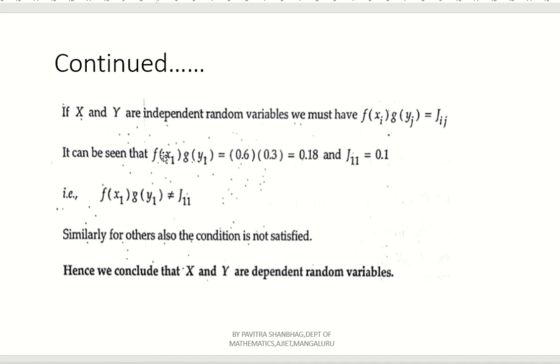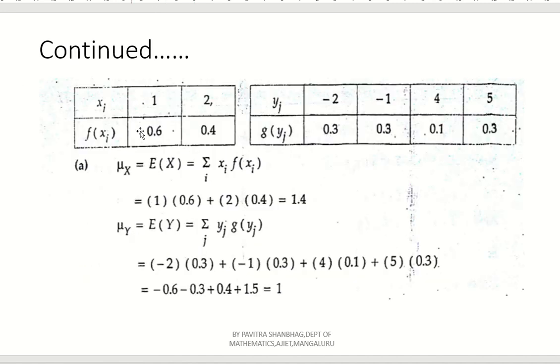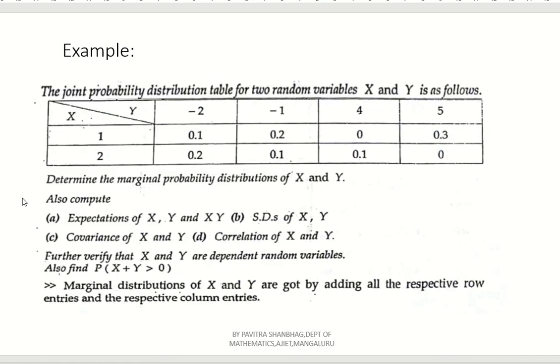Now f(x1) into g(y1), what will you get? f(x1) is 0.6, g(y1) is 0.3, 0.6 into 0.3. But according to the given condition, it should match with J11, right? But what is J11? Here 0.1. So it is not matching at all.